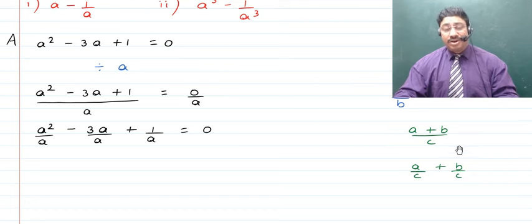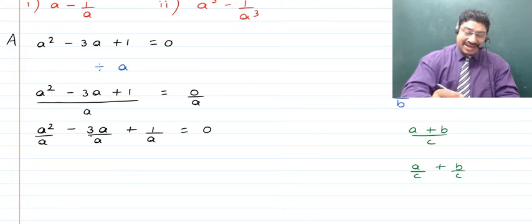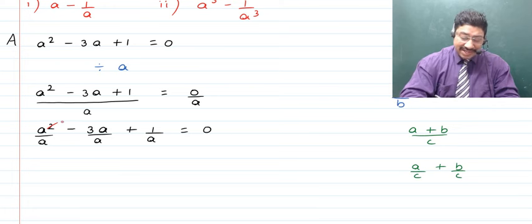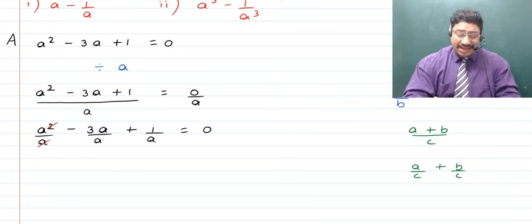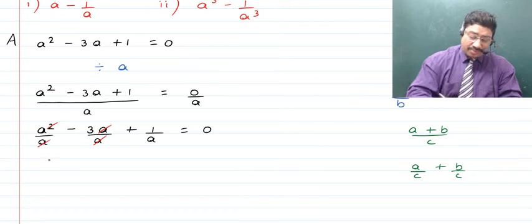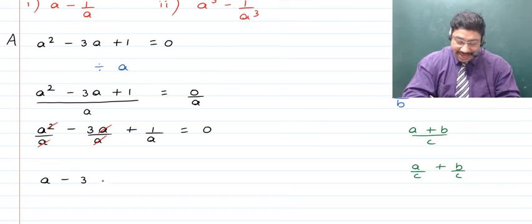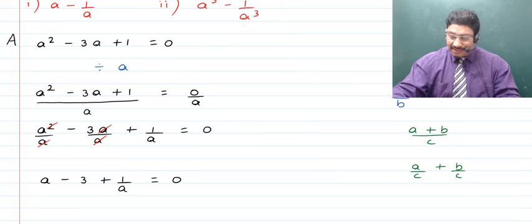But remember that is only possible if the denominator is a monomial. Okay. Now children, after this what we can do is there are certain common factors which can get cancelled from the numerator and from the denominator, like we have this a, and then we have this a. These are the ones which get cancelled. So now let's write what we are left with. The first term is a, and the next term is just minus 3, and then after that we have 1 upon a, and the sum of all of this is equal to 0.